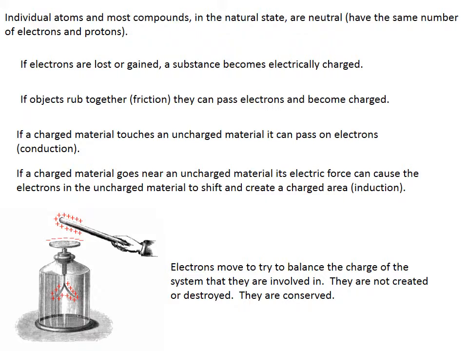Conduction and induction work when you already have a charged object. If a charged material touches an uncharged material, it can pass on electrons as they push away from the electrons around them and go towards the positive particles in the other material. An electric current will run across the country through a wire because the charged particles are being conducted through the metal as they try to find material with the opposite charge.